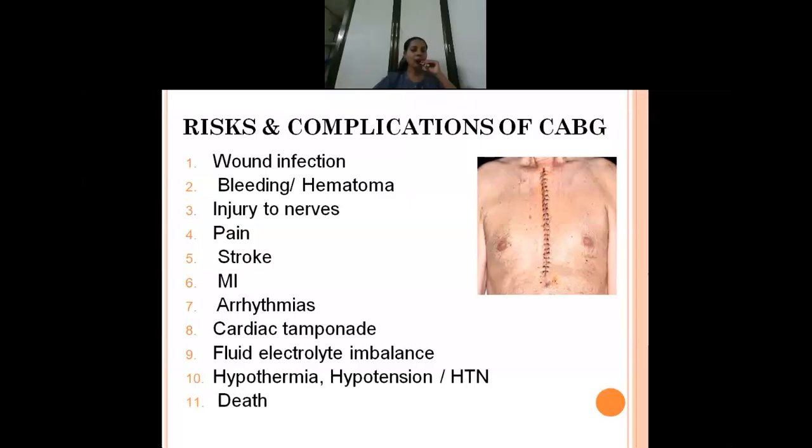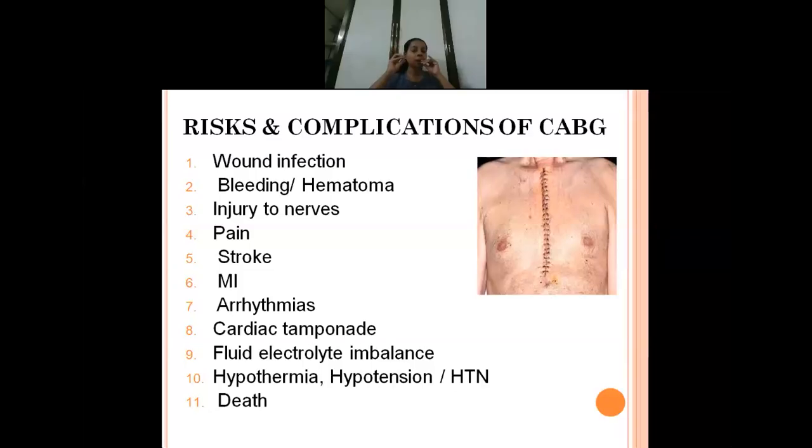Now, what are the complications of the CABG surgery? Since it is an open heart surgery, or since it is a major surgery, why it is a major surgery? Because the entire surgery will take around 3 to 6 hours. That is to open up and even to close. It will take 3 to 6 hours, and as I told, the cost is 1 to 5 lakhs.